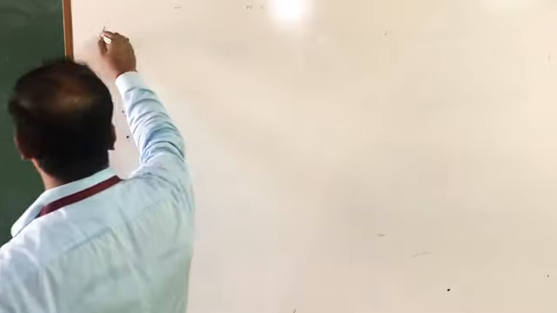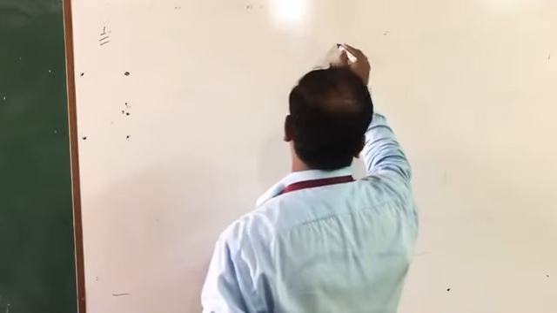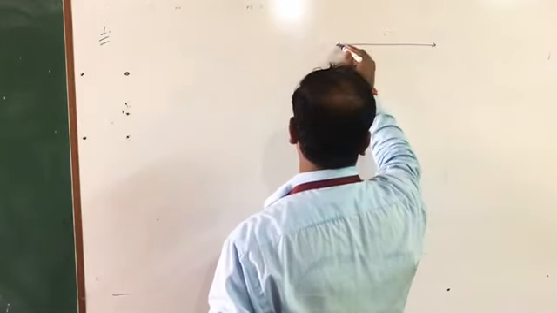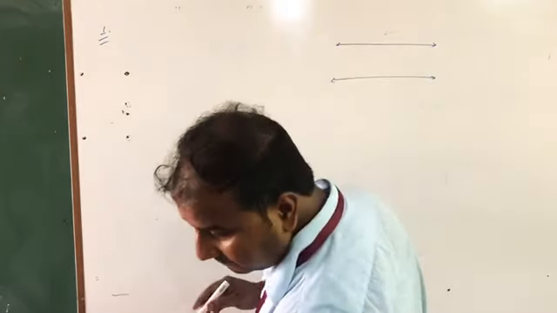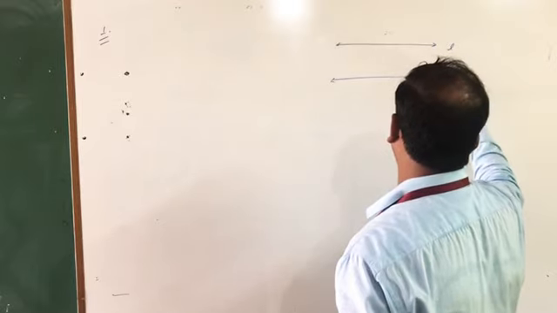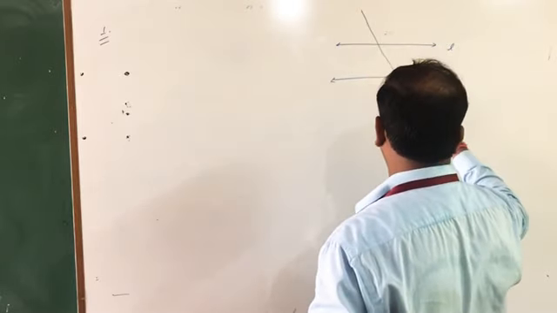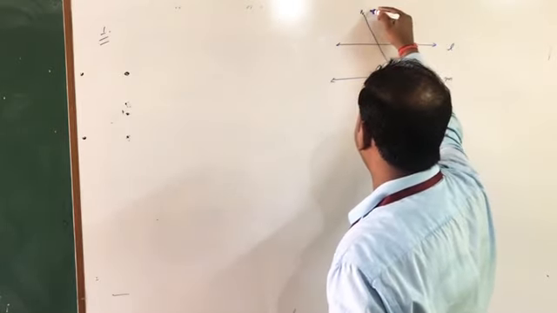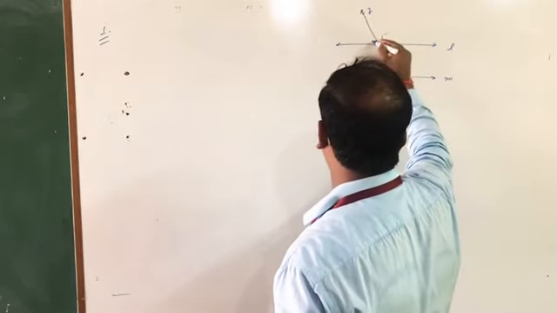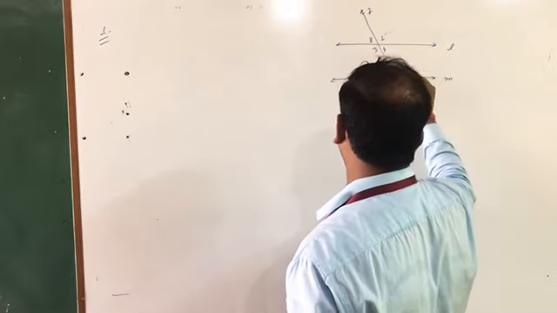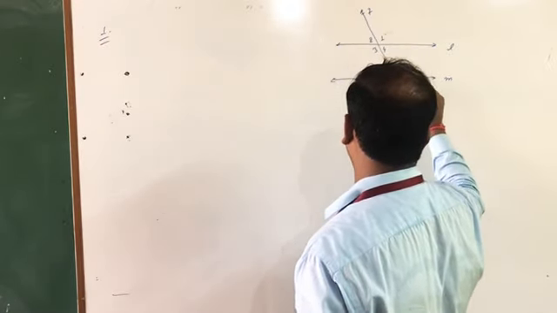Watch question number 1 of exercise 7C. Question number 1 of exercise 7C says this is L, this is M and this is T. This is the transversal. It makes 1, 2, 3, 4, 5, 6, 7, 8.